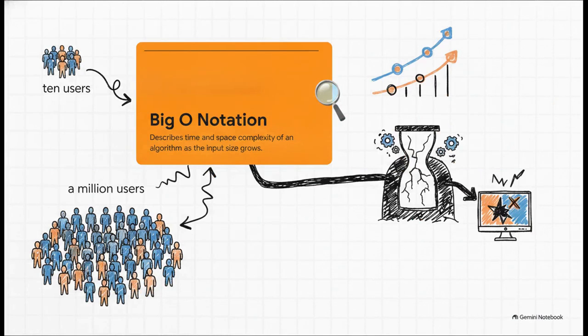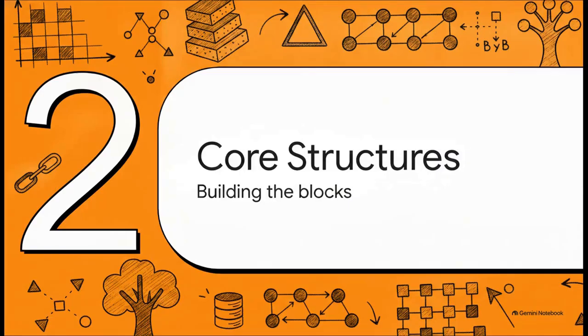So, before you write hundreds of lines of complex code, you've got to know if it's actually efficient. That's where Big O notation comes in. It's the ultimate efficiency test. If your code works for 10 users, but completely crashes the second a million users log on, Big O is going to tell you exactly where that bottleneck is. All right, let's move to months 2 and 3 and see how this builds.